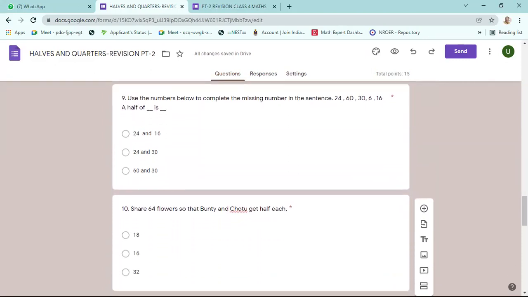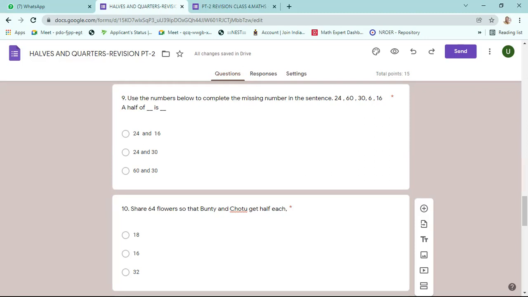This is also same as 7th question. Half of dash is half of. Half means division. Sir, 60 and 30, sir. Yes, correct.